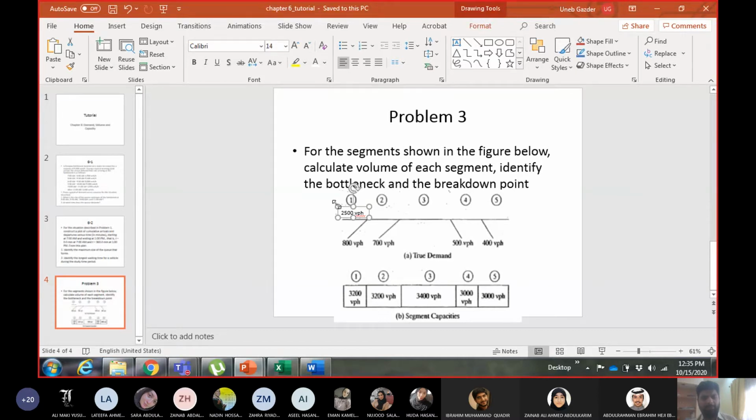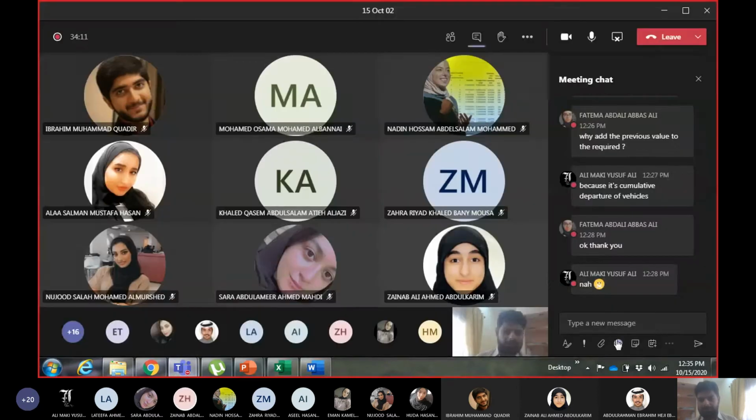So the demand for the first segment is 2500 vehicles per hour. I just changed that. Now this will change the whole scenario. It is not just demand. So first of all, let me write the demand of each segment. Demand for segment 1, 2500.